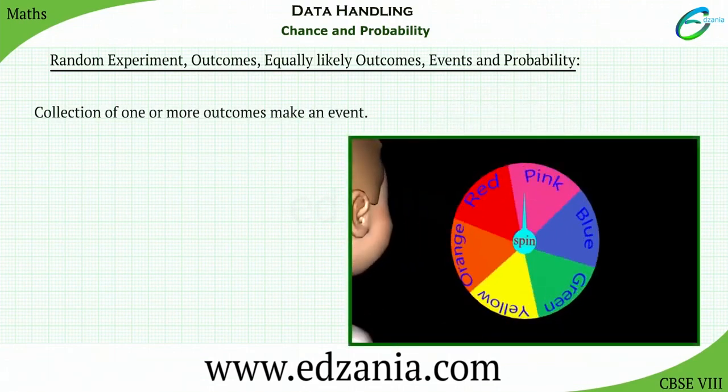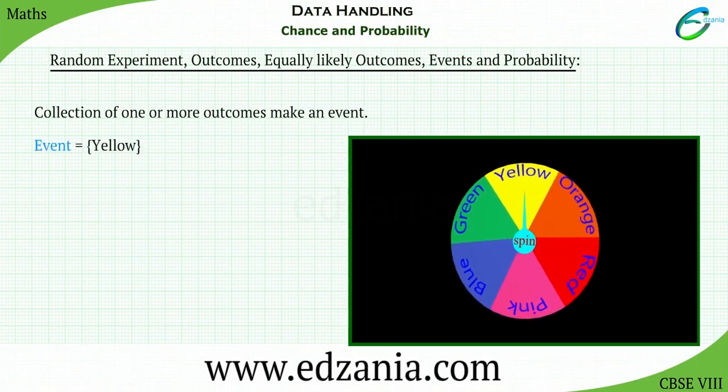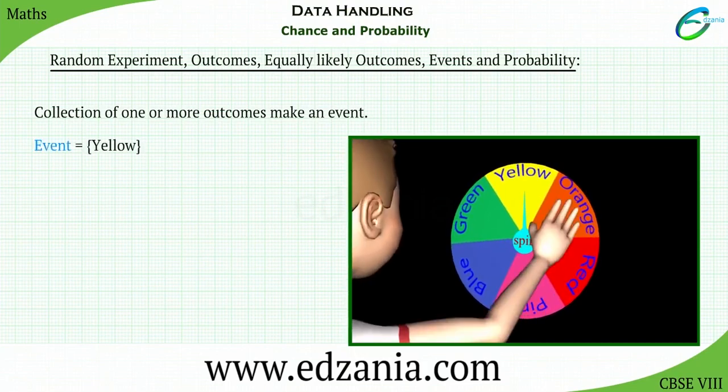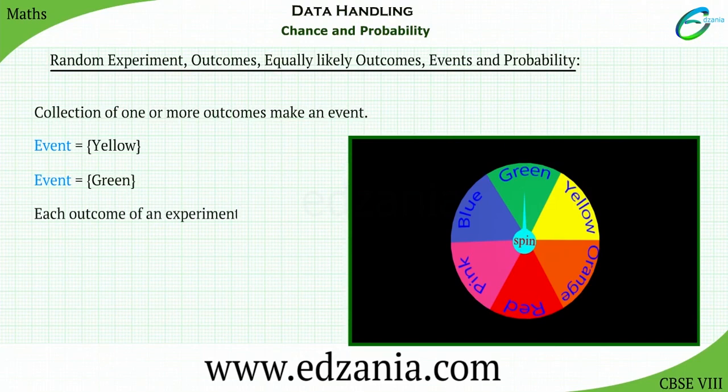For example, in the random experiment of spinning a wheel, getting yellow is an outcome, or it is also said to be an event. Similarly, getting green is also an event. We say each outcome of an experiment or a collection of outcomes makes an event.